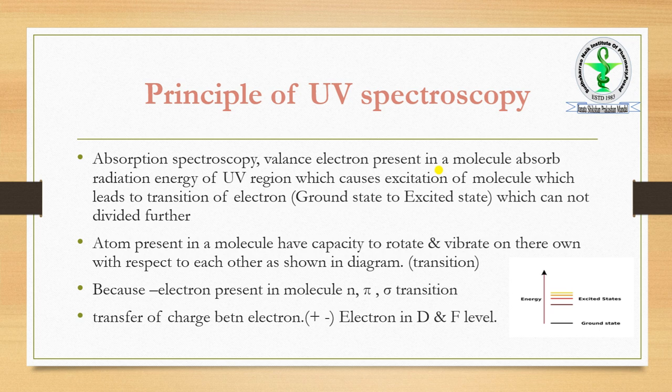Mostly, in UV visible spectroscopy, they absorb the UV visible radiation. If you say only UV, then the region from 200 to 400 nanometers comes, and from 400 to 800 nanometers, the visible region comes. As we say, valence electrons present in a molecule absorb radiation energy of the UV region.